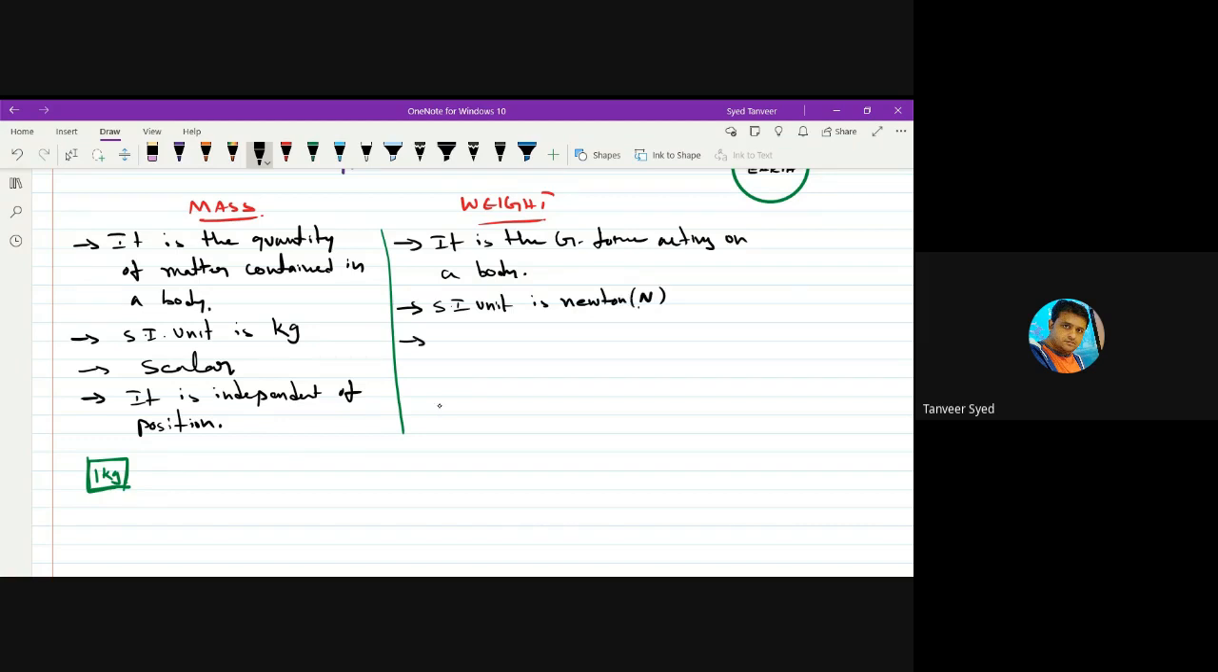And force is a vector quantity. So weight is a vector quantity. And weight of a body depends on position of the body. How? Because the weight of an object is 1/6 on the moon compared to Earth.